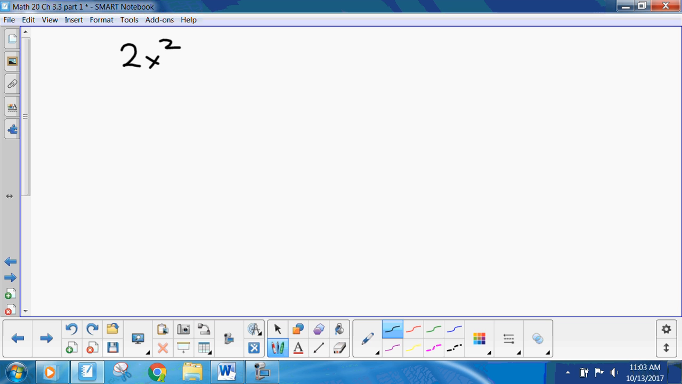X squared minus 7x minus 8 equals 0. So what do you do here? Okay, if you know how to do this, go do it, come back and check your answer. If you're still a little fuzzy, pay attention.